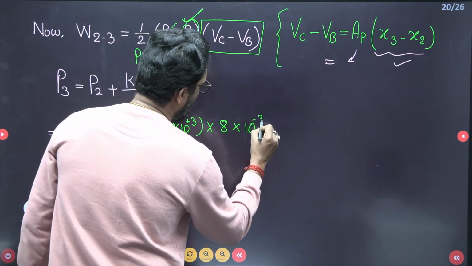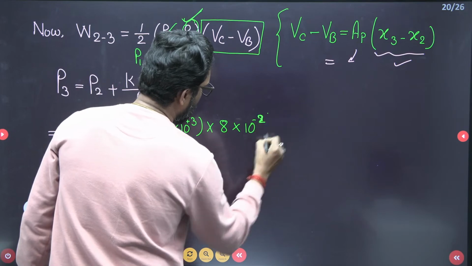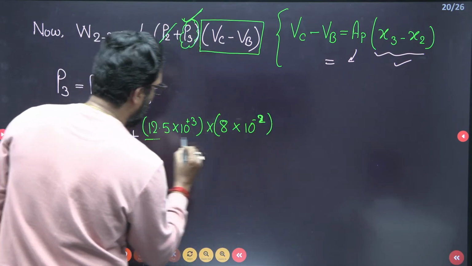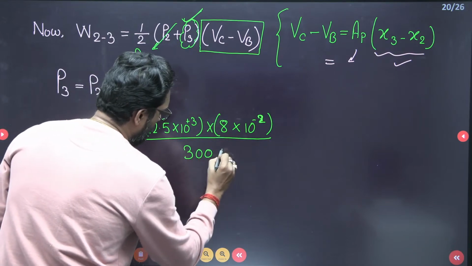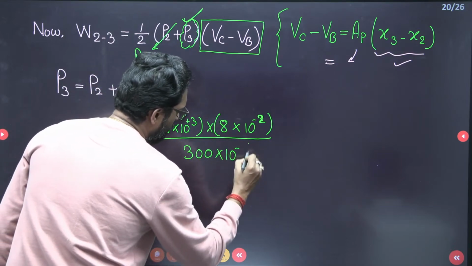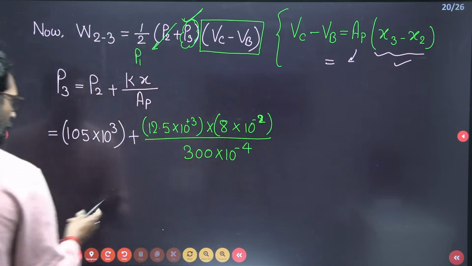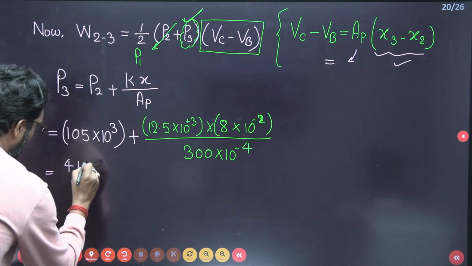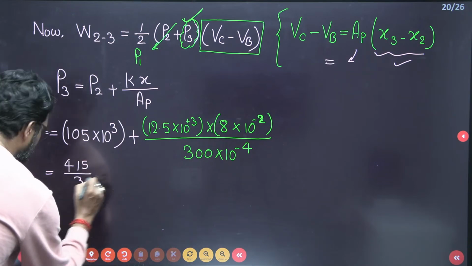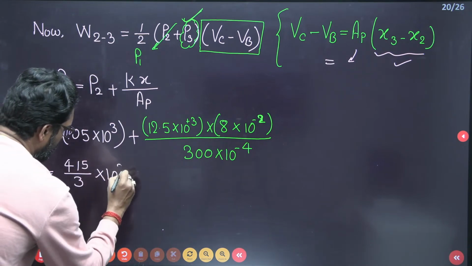Because it is in centimeter, so convert it into meter. Divided by area of the piston. Area of the piston is 300, convert into 10 to the power minus 4, so it is in meter square. Rearrange this one. So this is your 415 divided by 3 cross 10 to the power 3 Pascal.